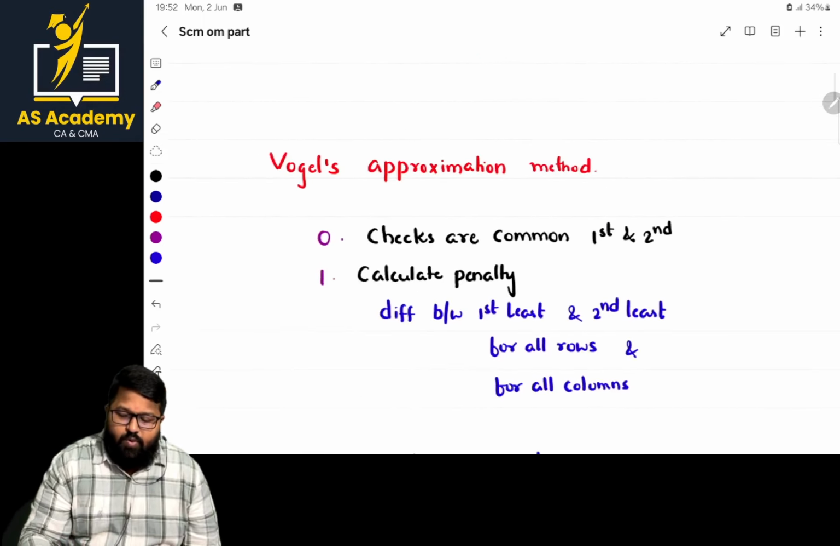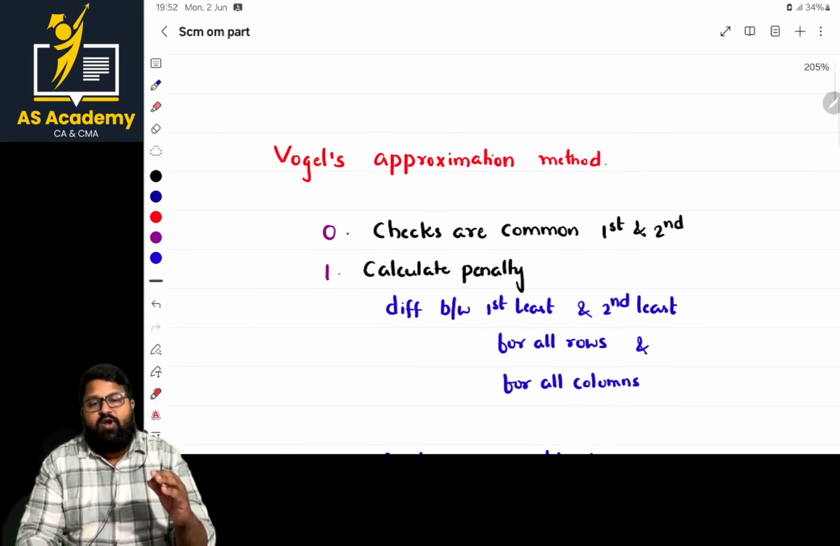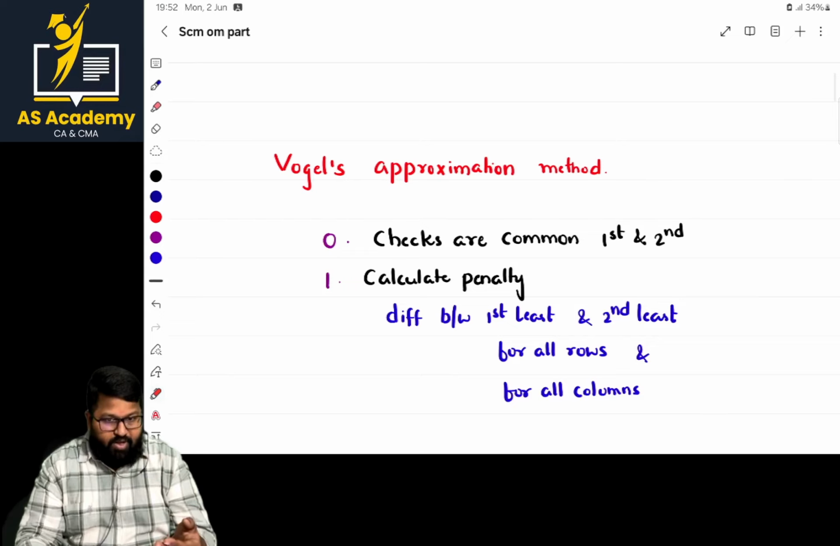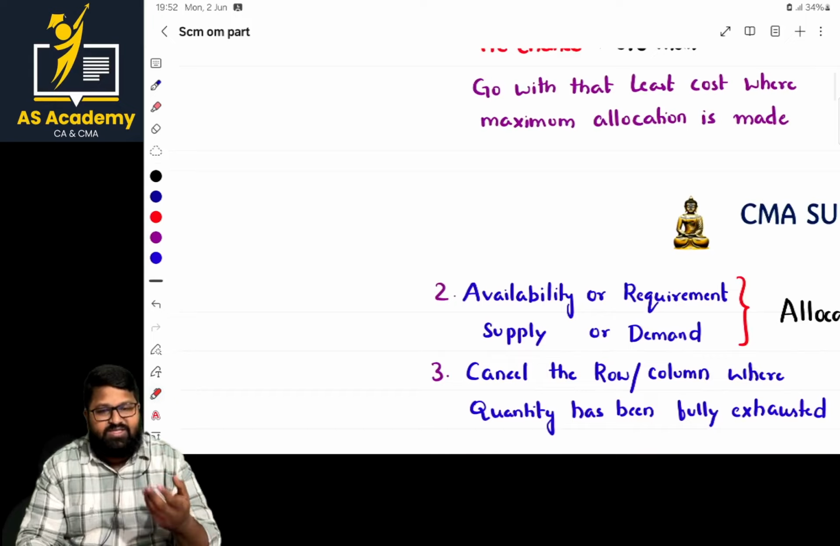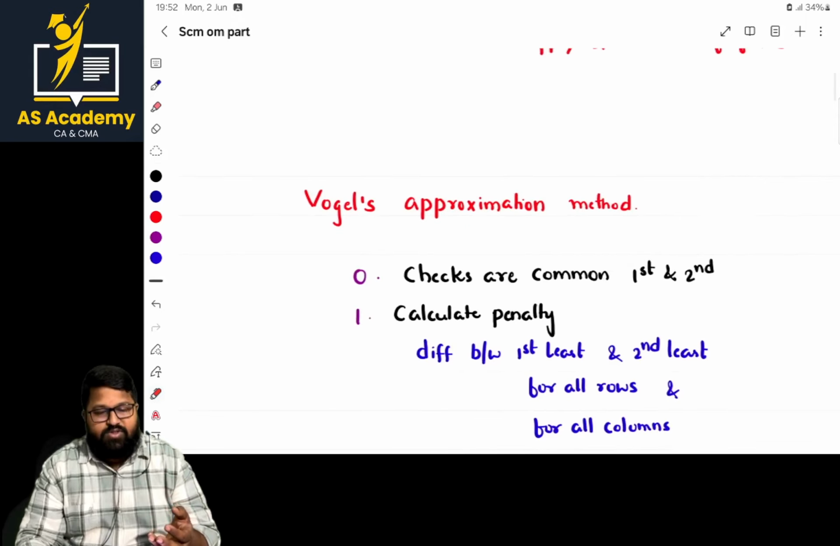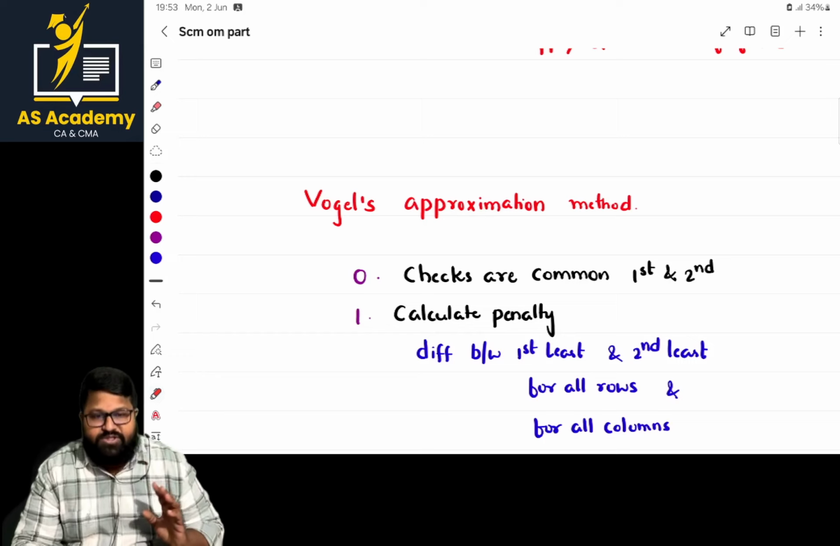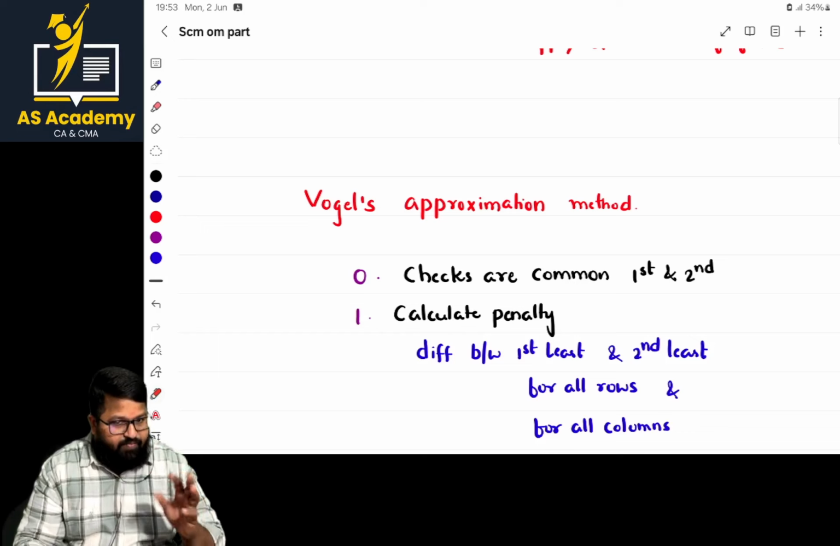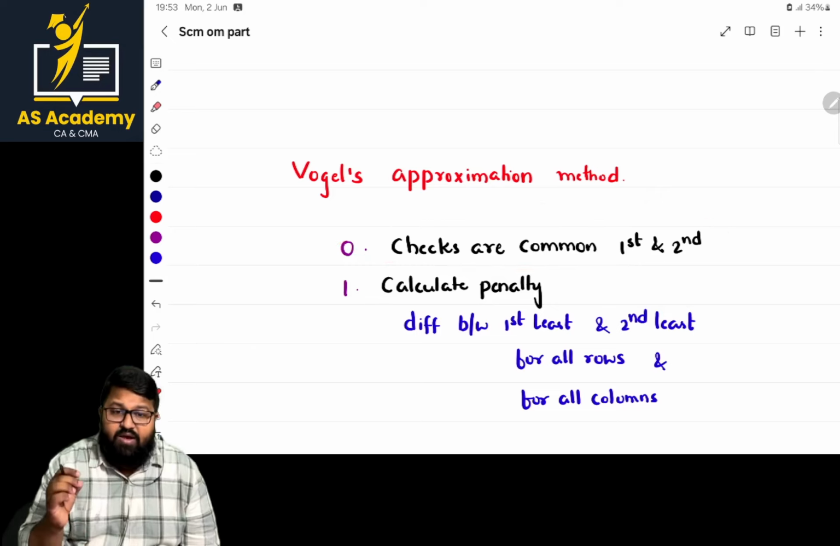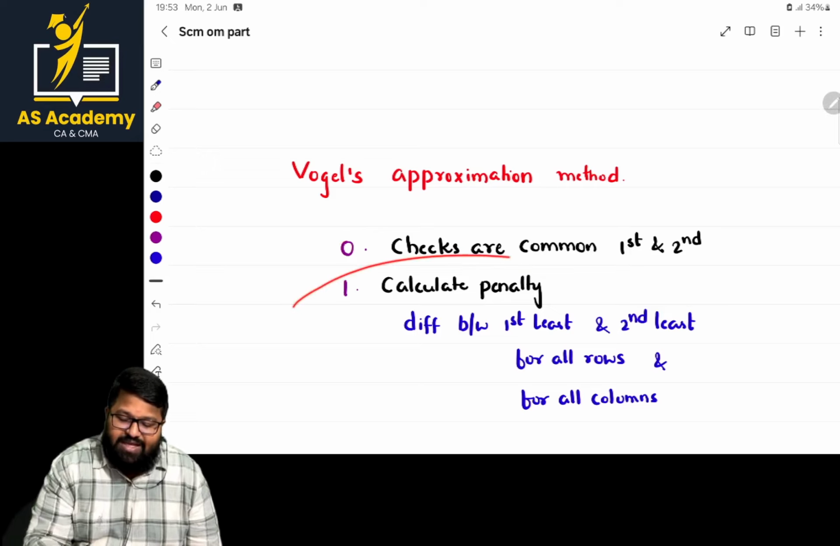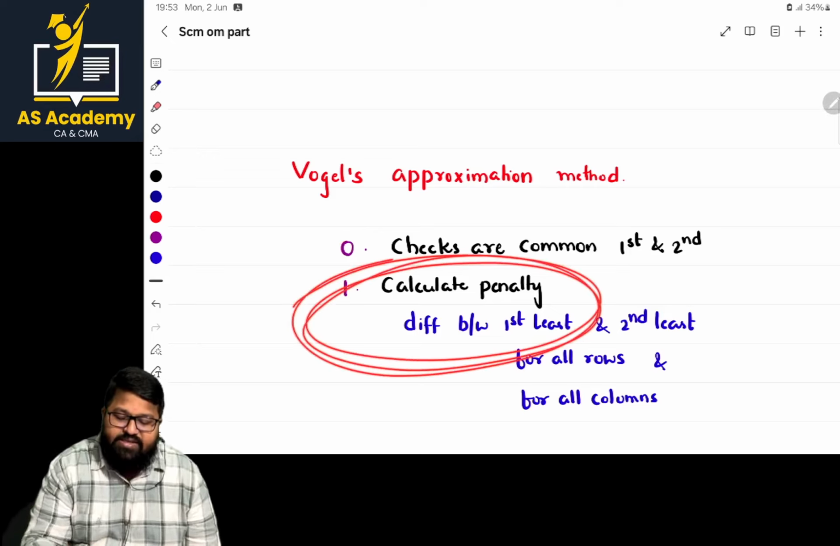From an exam point of view, while solving the problem by the northwest corner method, the least cost method, and even VAM, we are initially finding the initial basic feasible solution. The first check is common, but in the case of VAM, the most important aspect is the calculation of penalties.